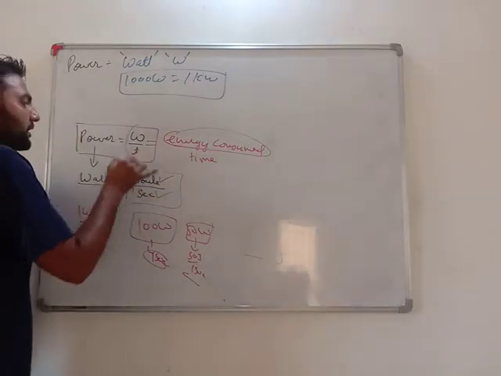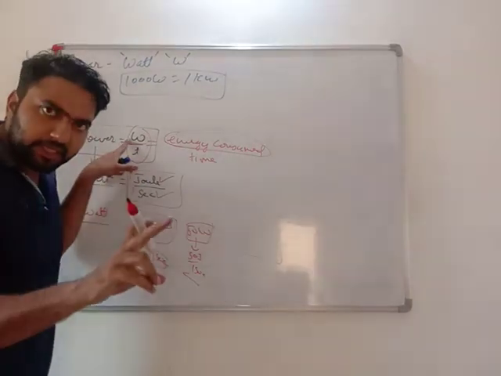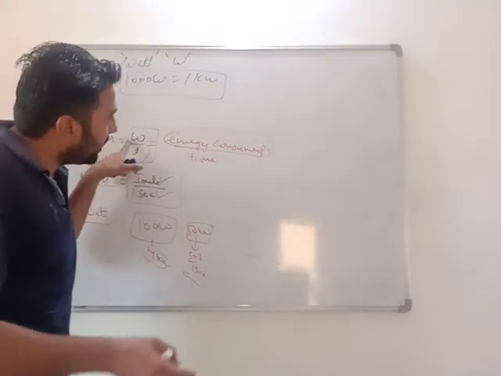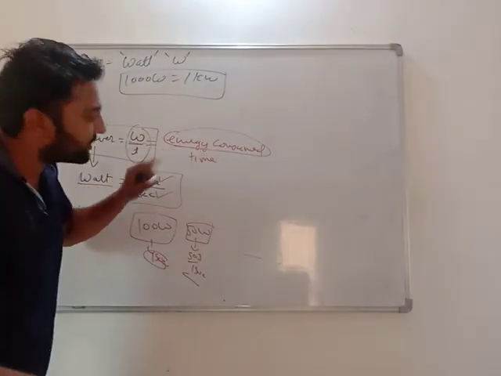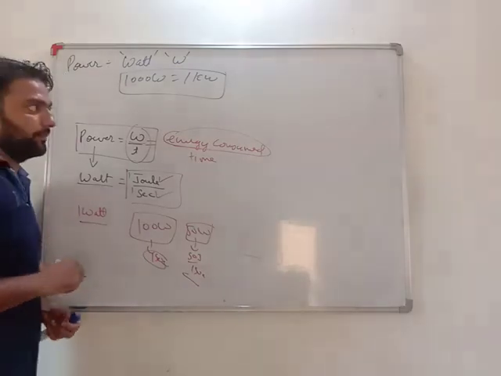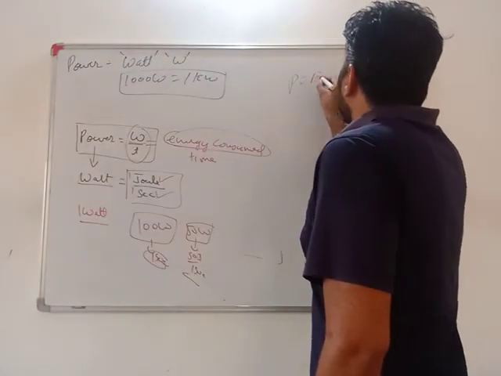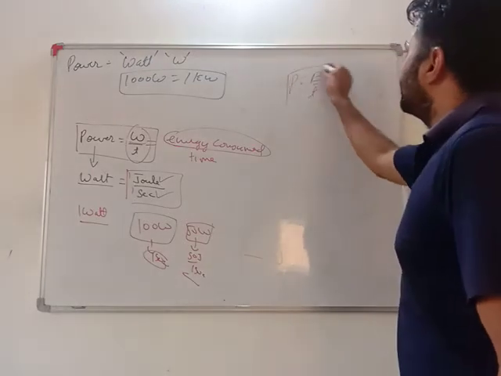Power equals work done upon time. Work, what does work require? Energy. So it is also giving a hint of how much energy is consumed in how much time. The more the power, the more energy that instrument will use. Very important. Power equals energy consumed upon time.